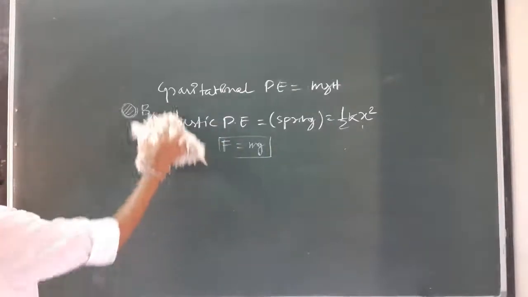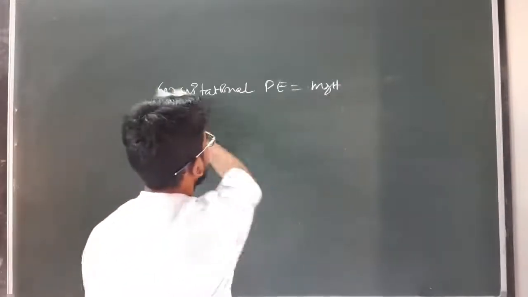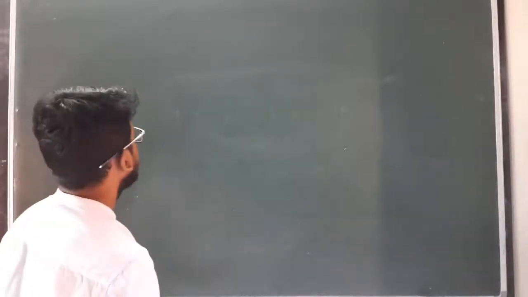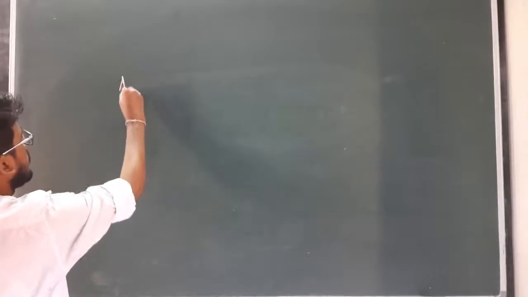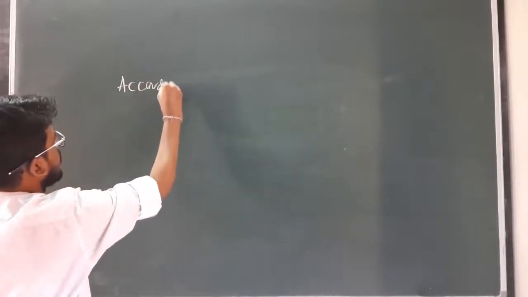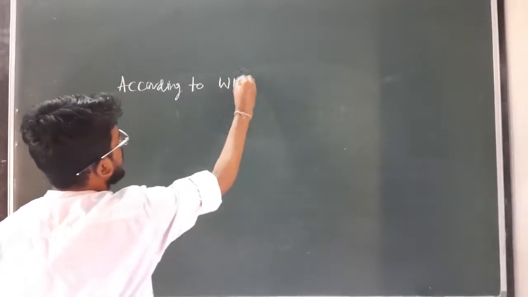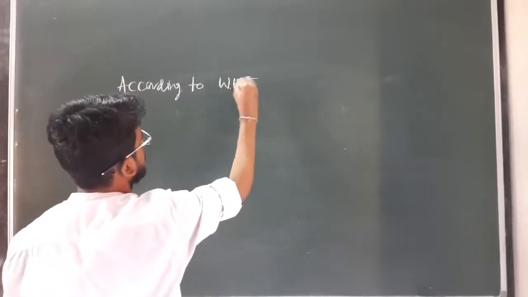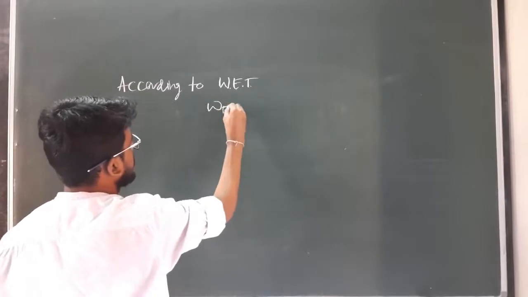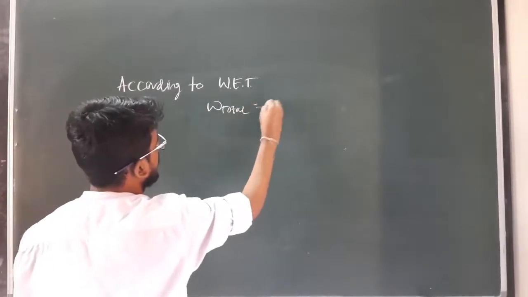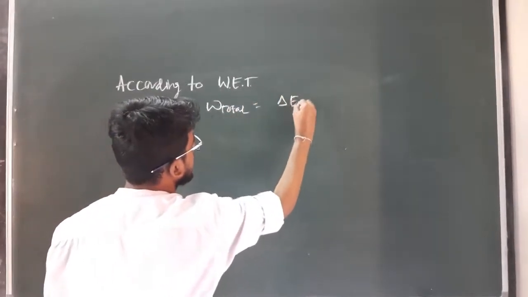So here I can write, according to the work energy theorem, total work done equals net change in kinetic energy.